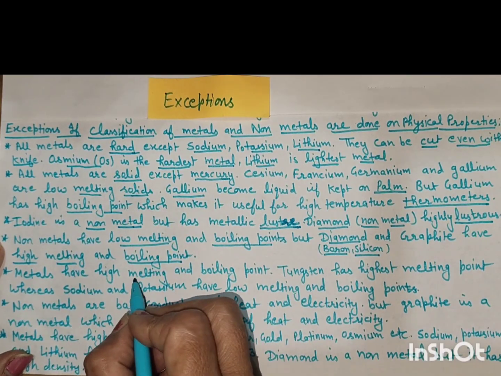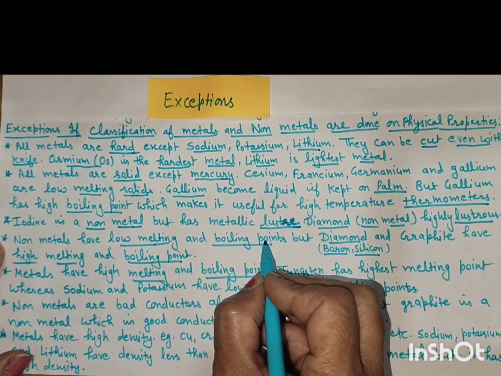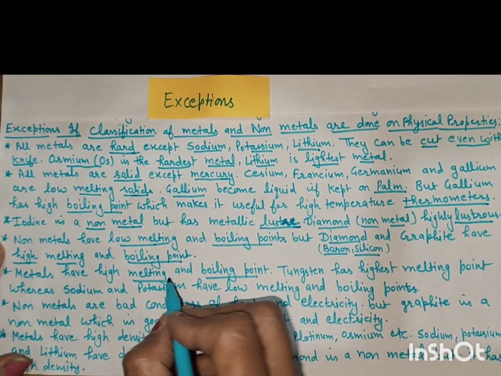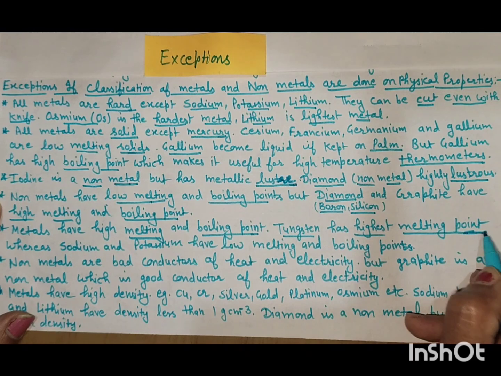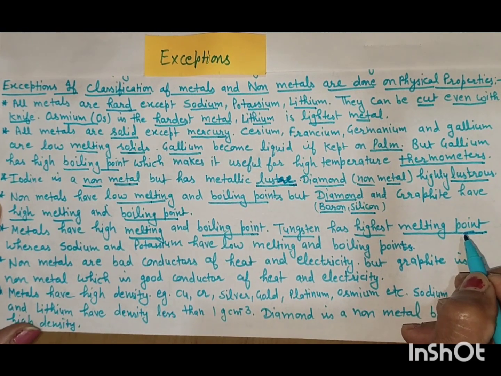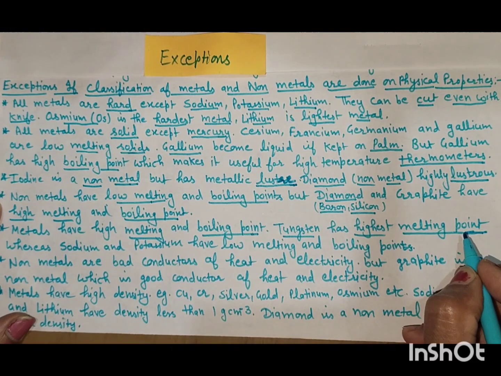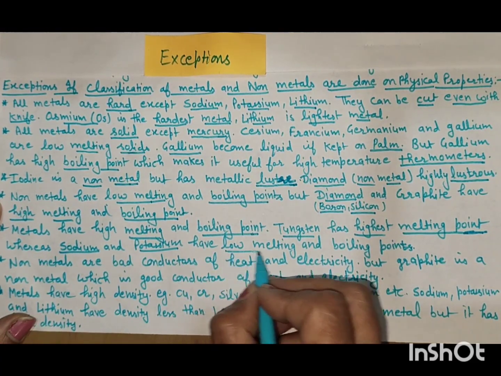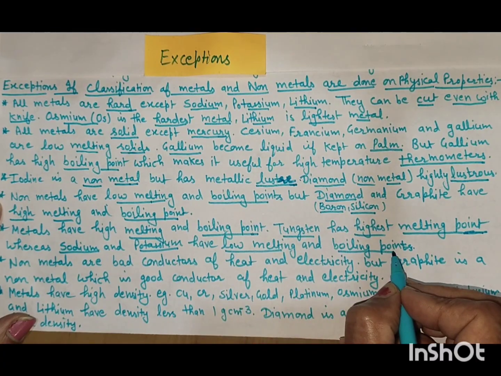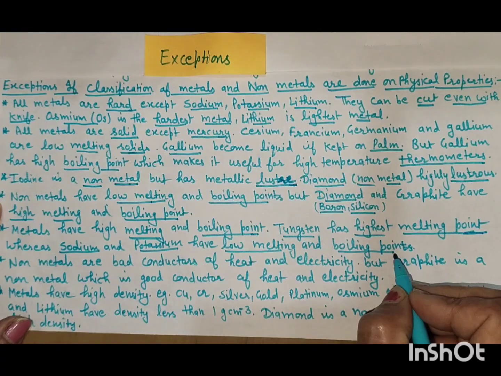Metals have high melting and boiling points. Tungsten has the highest melting point and is used in bulbs; its melting point is 3300 degrees Celsius, whereas sodium and potassium have low melting and boiling points.